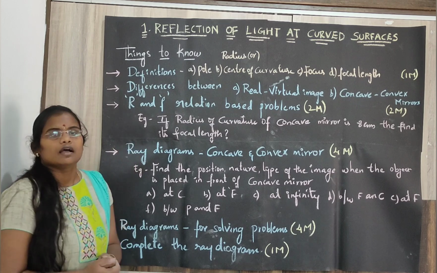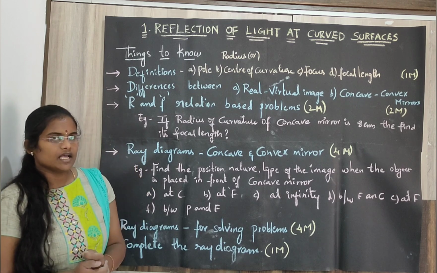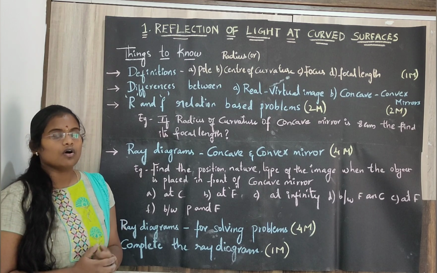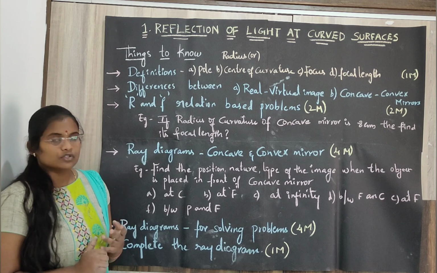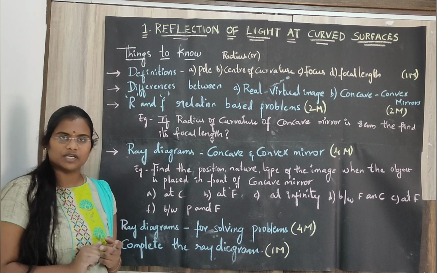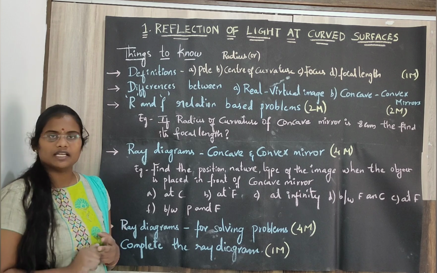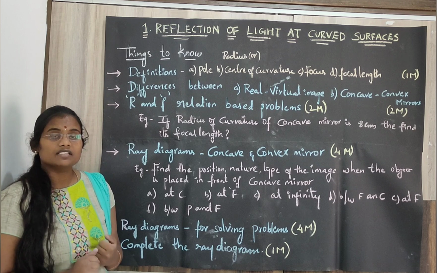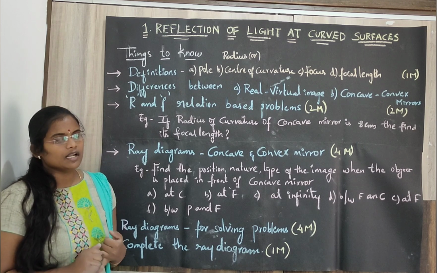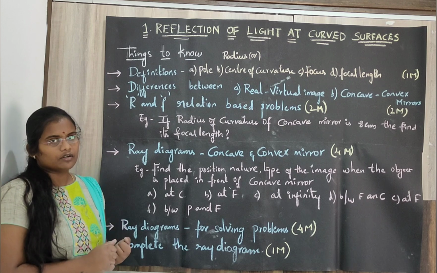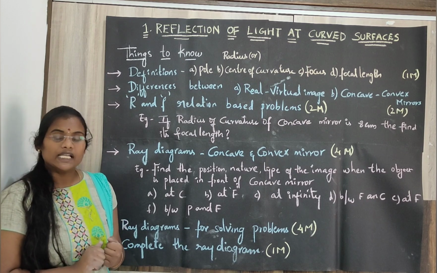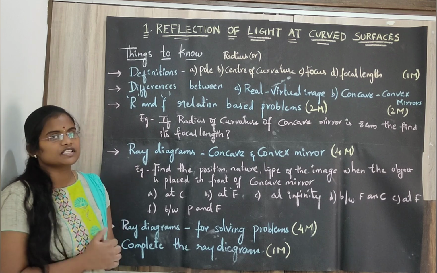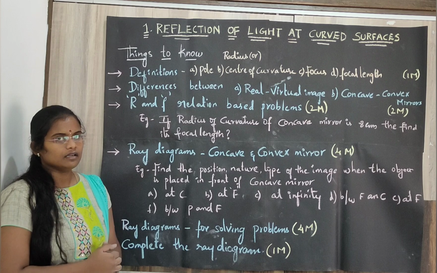After drawing the ray diagrams, you will get an image. So what are the characteristics of the image? Whether it is real or virtual. So the differences between real image and virtual image: a real image can be caught on the screen and a virtual image cannot be caught on the screen. A real image can be obtained in front of the mirror, and a virtual image cannot be obtained in front of the mirror. It will occur in or behind the mirror. Like this you need to write the differences between virtual image and real image.